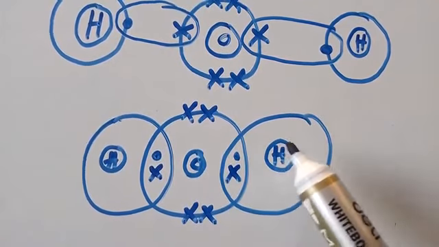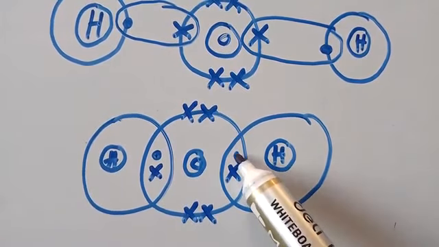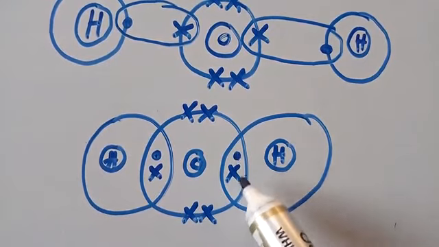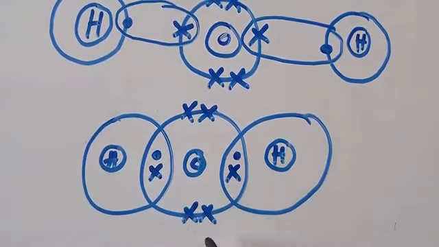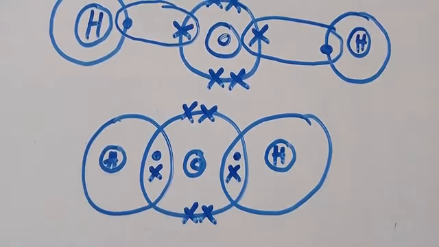Even hydrogen needs 1 electron. So it is here. It has gained 1. So if you count here, we are having 2. If we count there, we are having 2. So this is how these bonds are being formed.